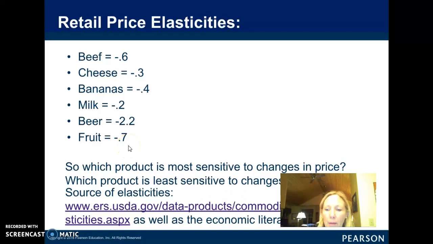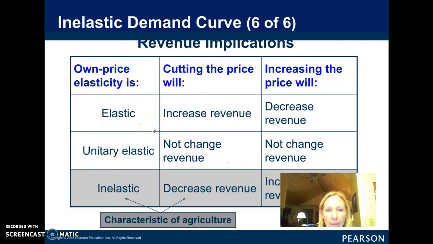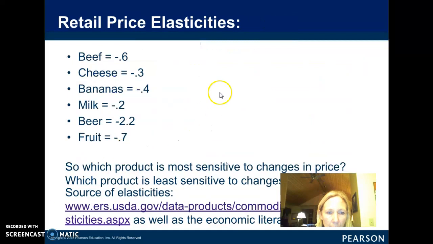Hi, we're back with part two of elasticity. We ended up a little bit earlier looking at own price elasticity and talking about how agricultural goods are generally inelastic. So the book gives you some examples of elasticities. And so every commodity has an elasticity.